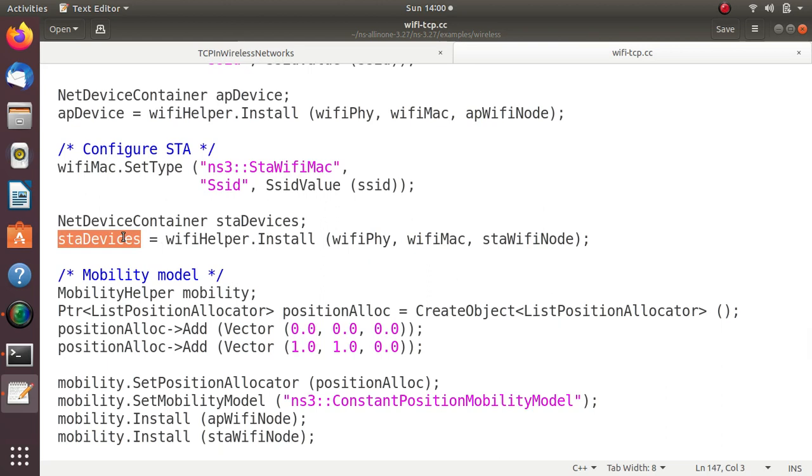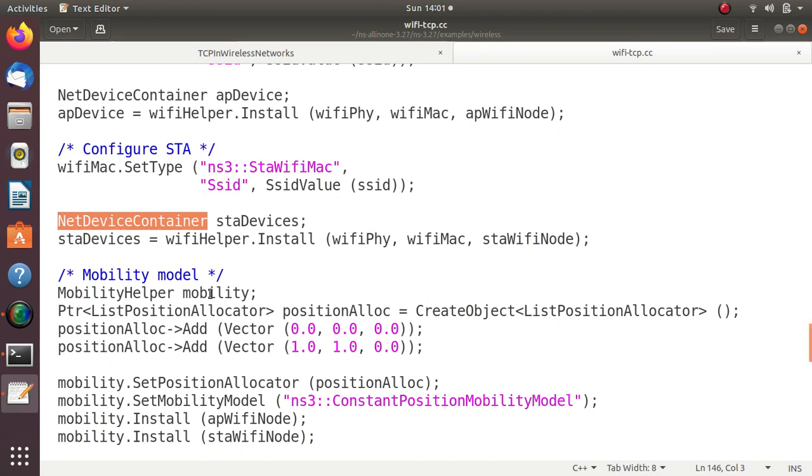So a net device is like an Ethernet card with a NIC controller, the network interface card, as we usually call it. A network interface card is a piece of hardware. Once you attach it to the motherboard of your computer, you need a software driver to make the hardware work. Similarly here we have a driver called the network device driver. So in NS3, how do we simulate that? NS3 has the combination of software as well as hardware together, and we call it a net device. So that's what we call the net device container. It is a combination of hardware cum software, in the form of a simulation.